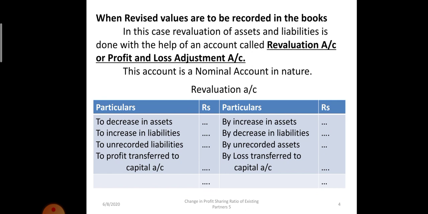If we balance the revaluation account, if the credit side is more, that means it's a gain, so the profit will be recorded on the debit side. Balancing figure is recorded on the debit side in case of profit, and in case of loss, the debit side of revaluation was more, so the balancing figure will appear on the credit side.